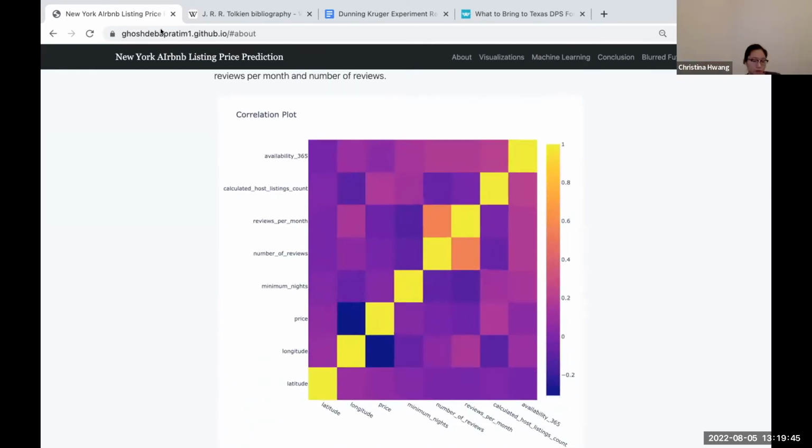For the most part, there were very negative correlations between the variables as seen by price and longitude, and somewhat negative correlations between the variables as seen by availability and calculated host listings. There was a slightly positive correlation between reviews per month and number of reviews.